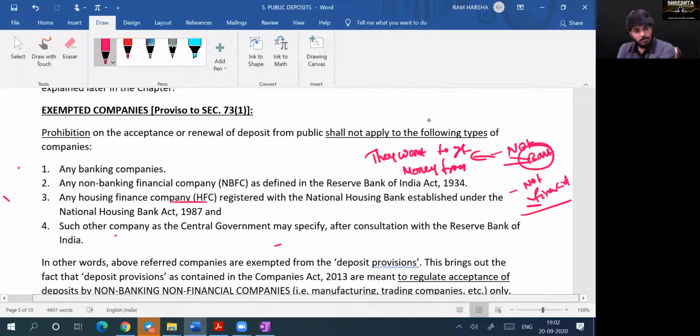Any banking companies, any non-banking financial companies as defined in the Reserve Bank of India Act 1934, any housing finance company registered with National Housing Bank established under the NHB Act, or such other company as central government may specify after consultation with RBI.